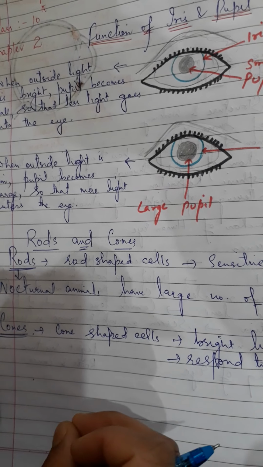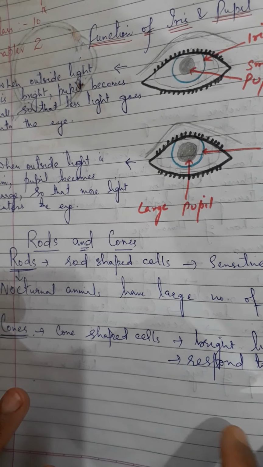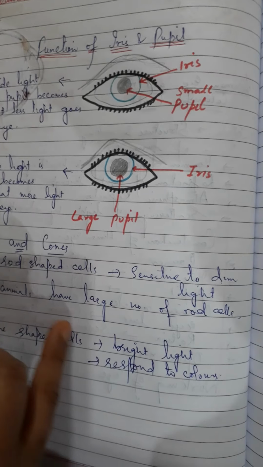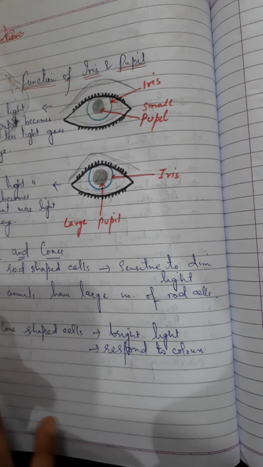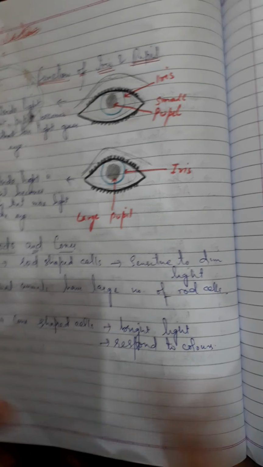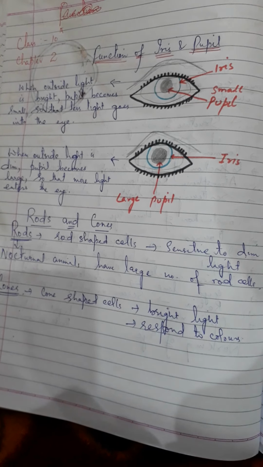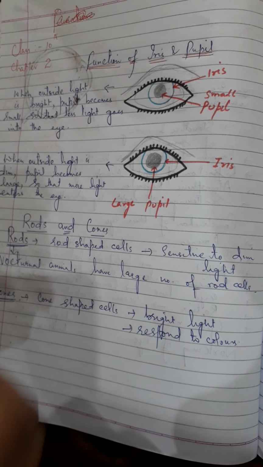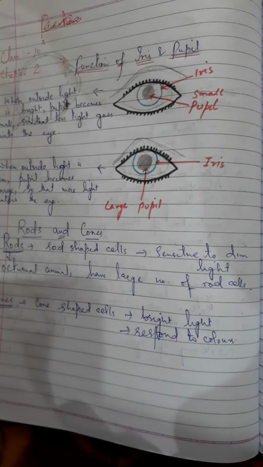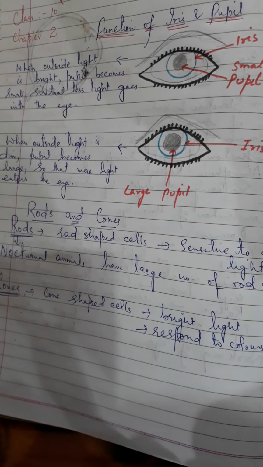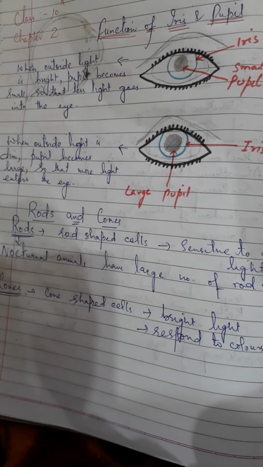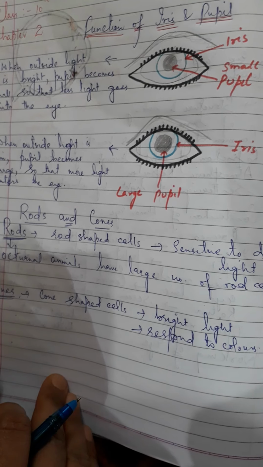These cone-shaped cells function only in bright light. These do not function in dim light because they are not sensitive to dim light; rod cells are sensitive to dim light. It means when it's getting dark at night, it's not possible to recognize colors because cone-shaped cells do not get activated, do not function in dim light. They function only in bright light. It means only in bright light you are able to have a sensation of colors.